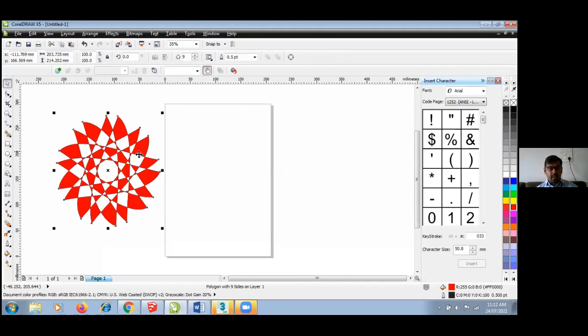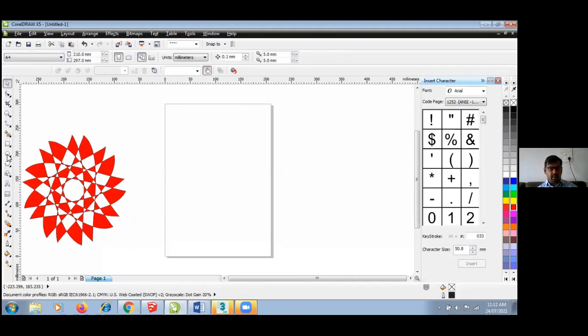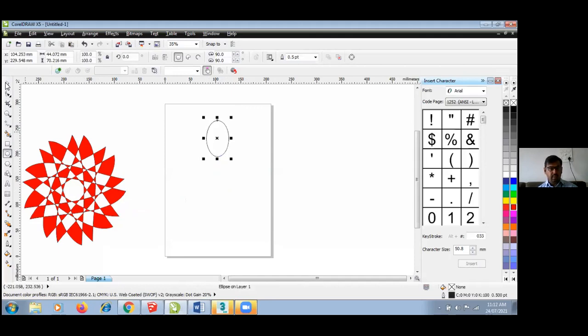Now here I have a circle. I am drawing one circle with an oval shape and filling a good color. Here I am making one copy and repeating the same. Now I am using effects like combine.